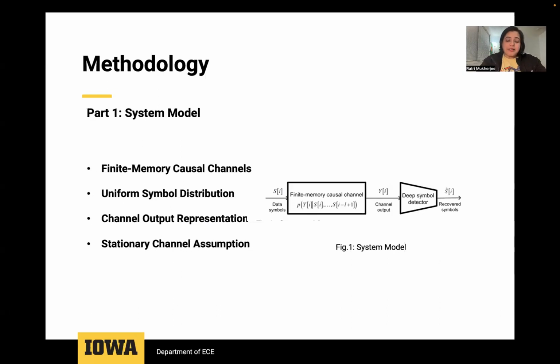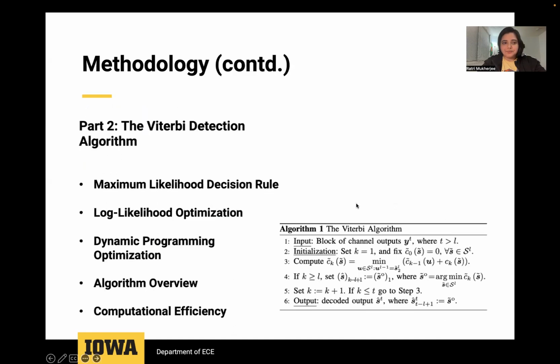Here we come to the methodology part. The first part of the method is the system model, which includes recovering a block of symbols transmitted over a channel with limited memory. It also includes symbols uniformly distributed over a constellation set, independent of time index. The output at each time index is described by a stochastic mapping of the past symbols within the channel's memory. The channel is assumed to be stationary, meaning the probability distribution function, PDF, does not depend on the time index. Here is a figure of the system model.